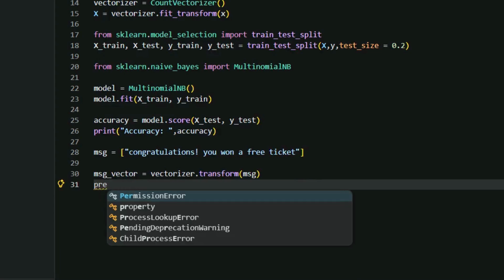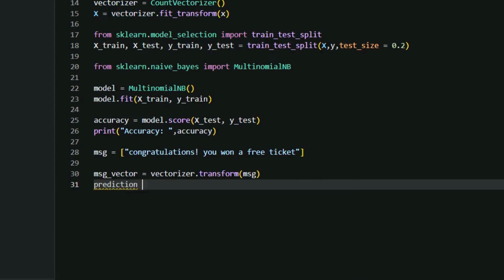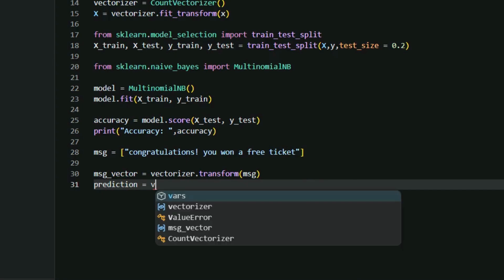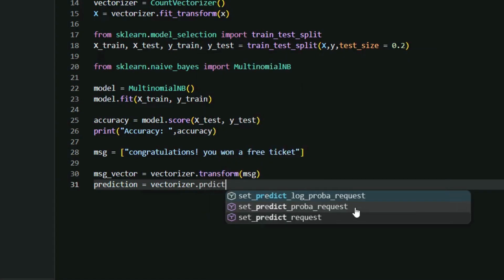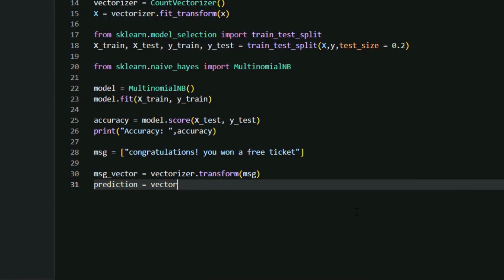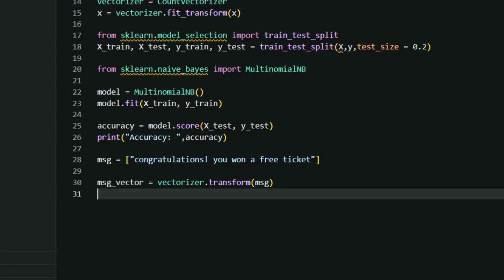So prediction equal to model.predict(msg_vector). It is very important to use the same vectorizer variable which was used at the first. If the result is 1, it means spam, or else it is not spam. So we'll apply the logic.